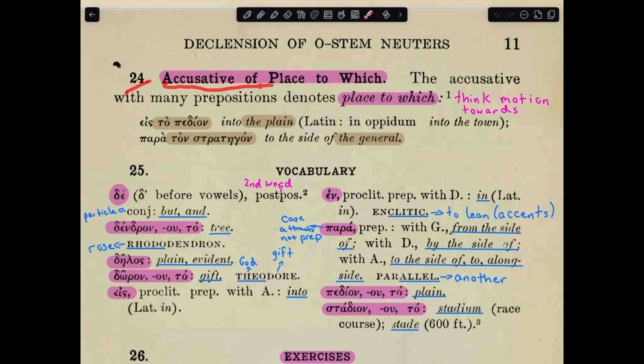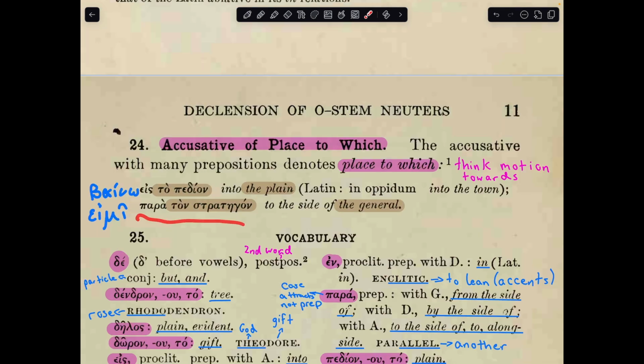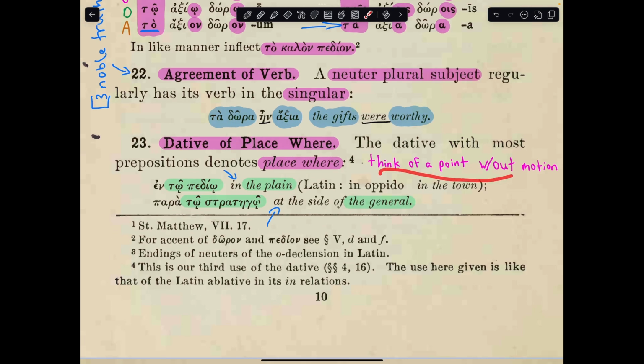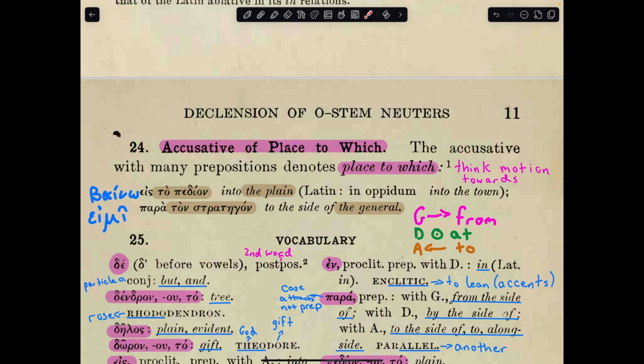24. Accusative of place to which. The accusative with many prepositions denotes place to which. So with the accusative, you should be expecting a go verb, such as baino or a me, to tell you that you're motioning into something, into a certain place. And the difference between accusative and dative is the fact that dative lacks motion, whereas the accusative has it. So one good way of thinking about the cases and location is thinking that genitive is coming from something, going outwards, dative is not moving at all, stays in one spot, and the accusative has motion towards itself.